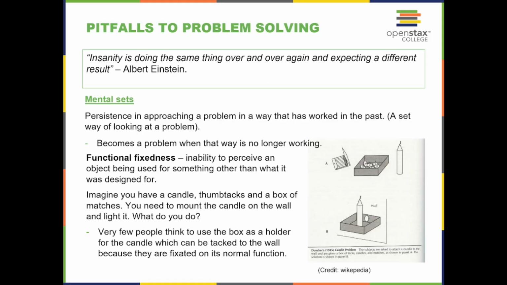Pitfalls to problem solving. This is a quote by Albert Einstein. Insanity is doing the same thing over and over again and expecting a different result. Mental sets. Persistence is an approach to a problem in a way that has worked in the past. A set way of looking at a problem. It becomes a problem when the way is no longer working. Functional fixedness is the inability to perceive an object being used for something other than what it was designed for.